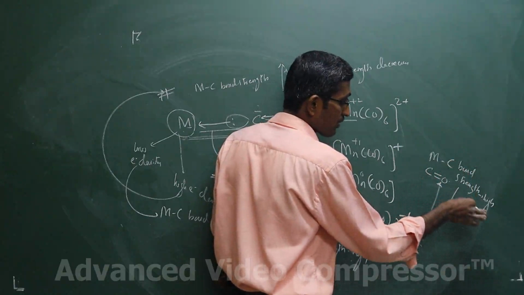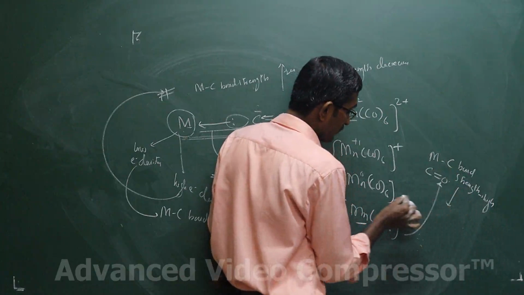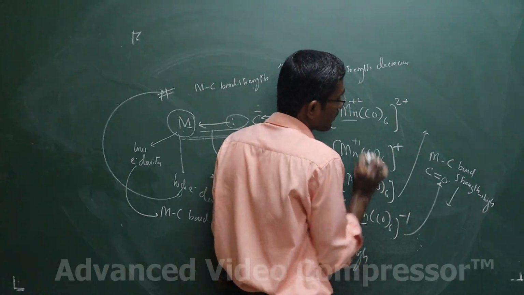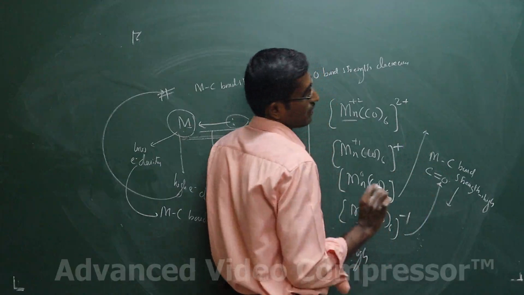In the neutral case it is moderate, whereas in these two cases the MC bond strength will be weaker and the CO bond strength will be higher.